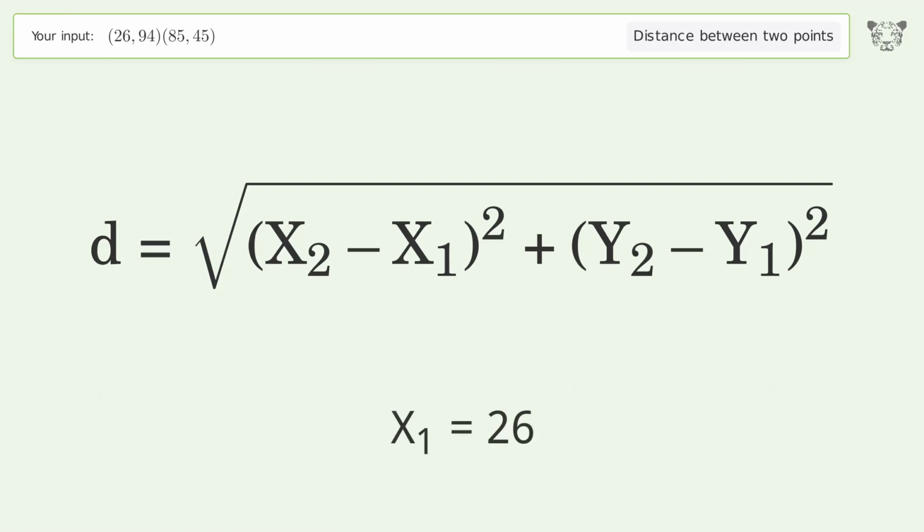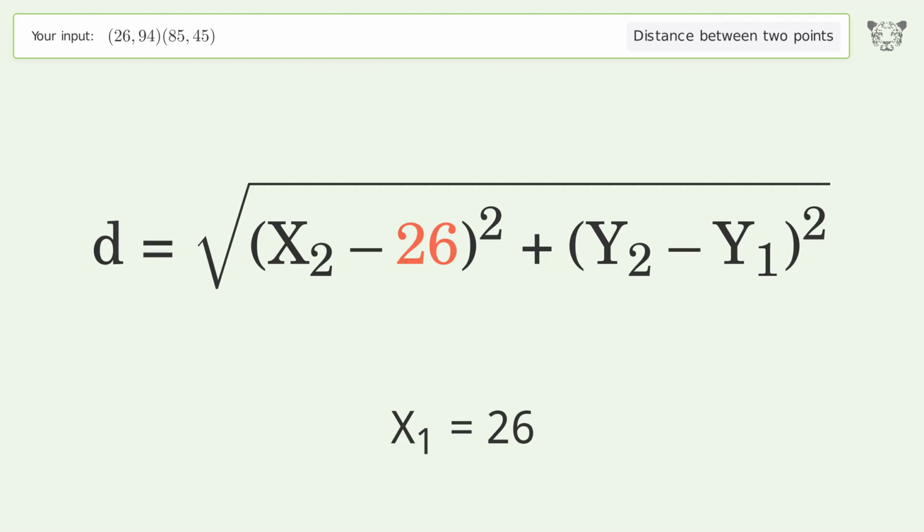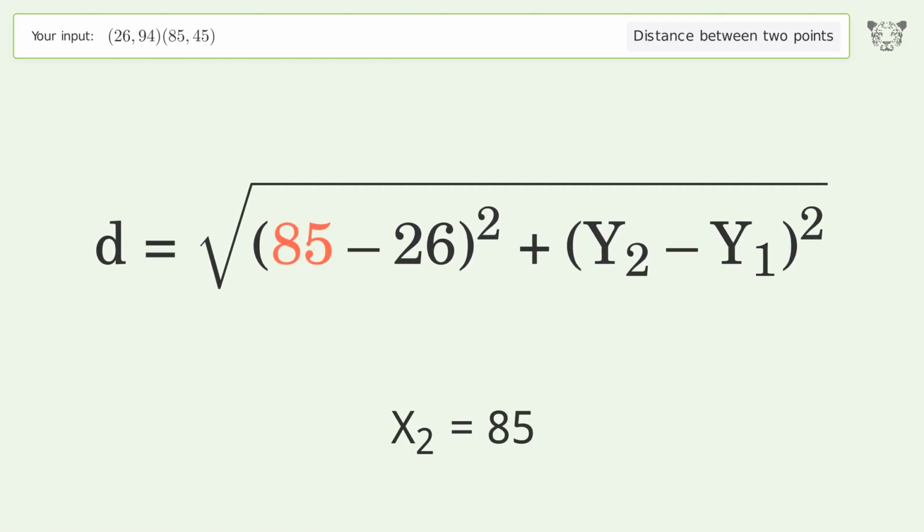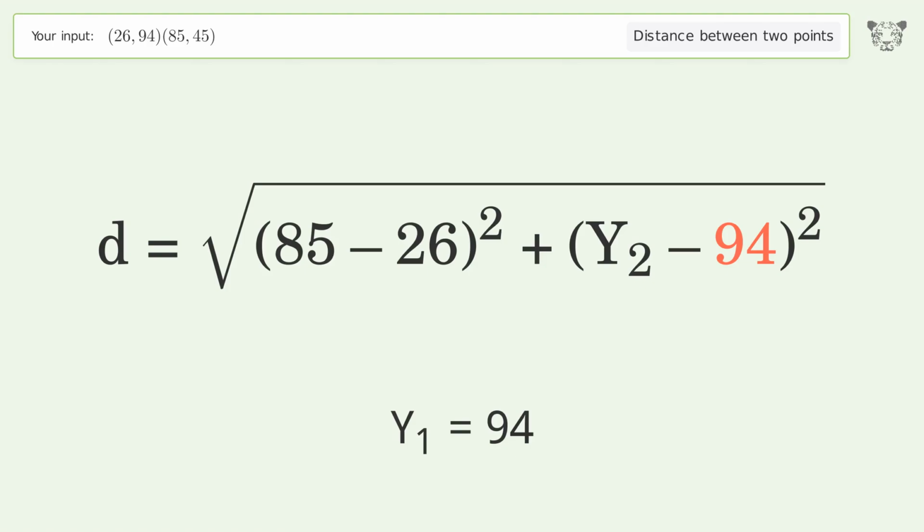x1 equals 26. x2 equals 85. y1 equals 94. y2 equals 45.